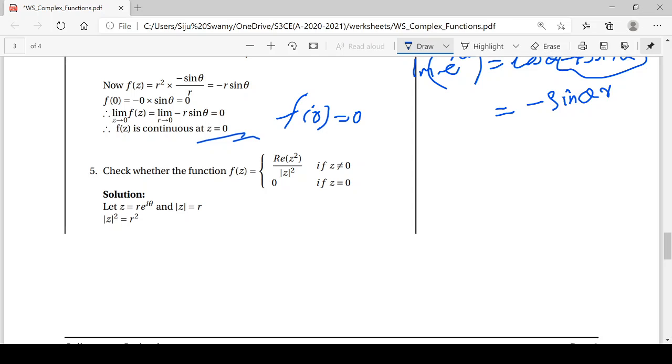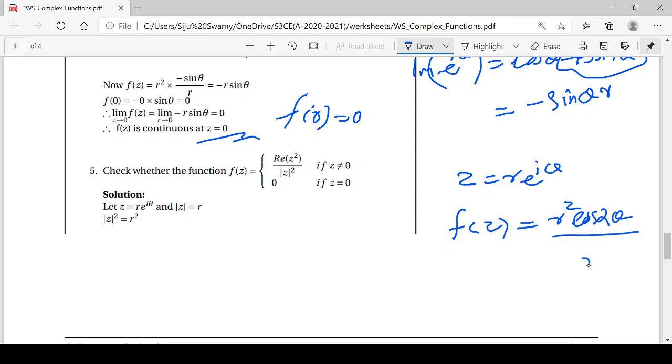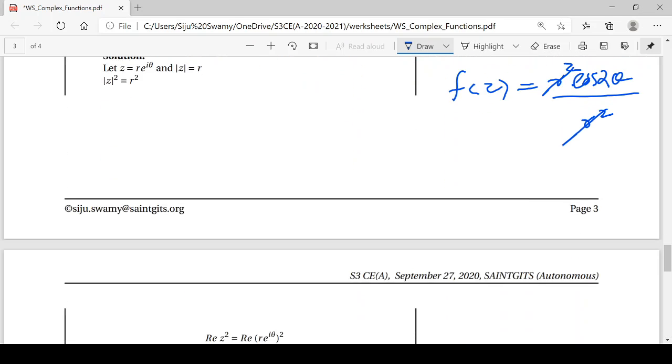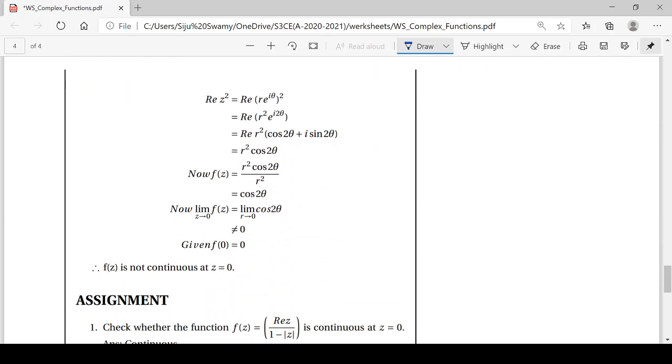Then problem number 5. Here also the function is given in terms of z. So we make use of z equal to r e raised to i theta. Then we rewrite f of z using this expression, that is real part of z square, r square cos 2 theta. We have verified what the real part of z square is in the previous problem. Then mod z square is r square. Again r square and r square get cancelled. When z tends to 0, r tends to 0. So it does not contain r. So the limit is cos 2 theta. It is not a constant value. It varies with theta. Hence the limit does not exist.